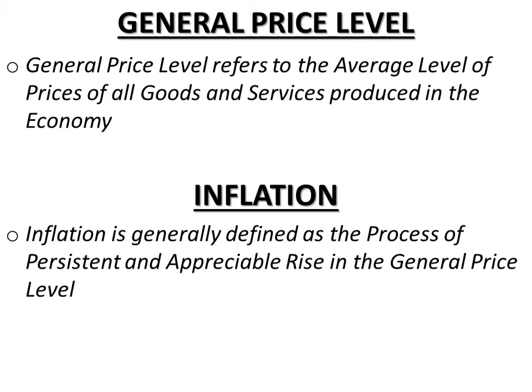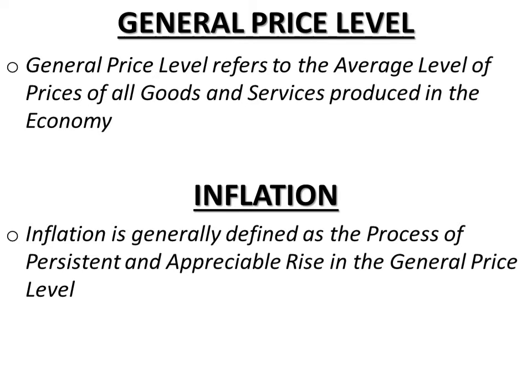Then inflation is measured as the rate of increase in the price level as indicated by the price index, such as the consumer price index, which we term as CPI, and the wholesale price index, which is termed as WPI, right?